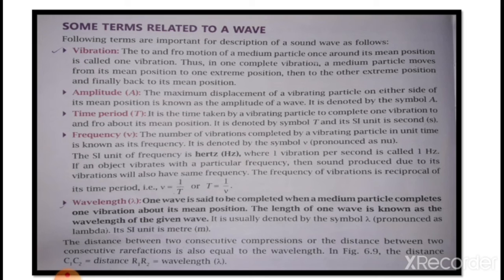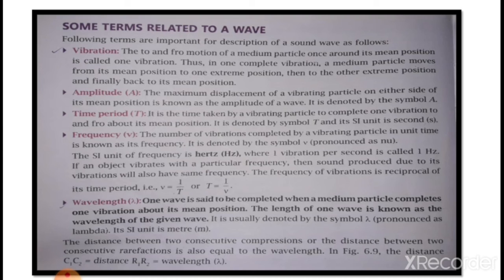That is, it starts from the mean position, reaches an extreme position on the upper side, comes back to the lower extreme, and moves back to the mean position itself. So one complete vibration consists of one compression and one rarefaction.